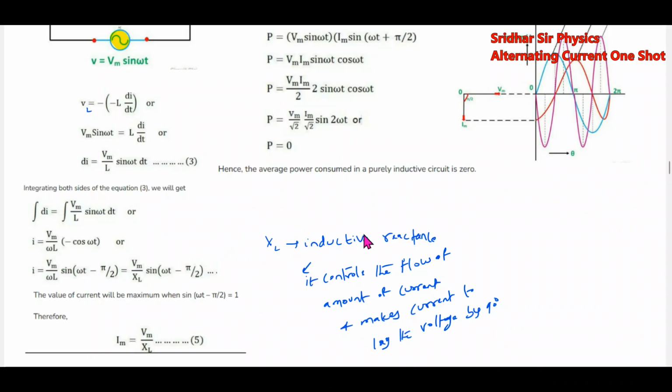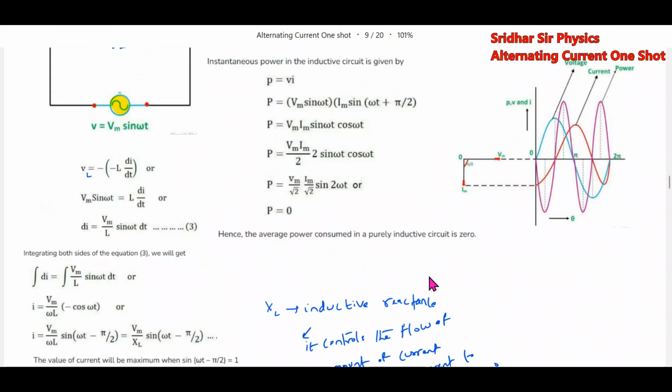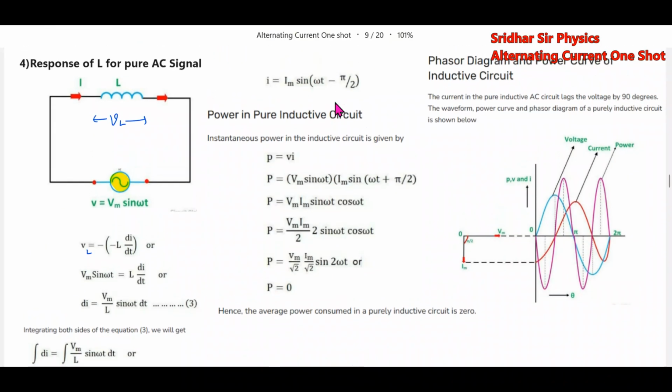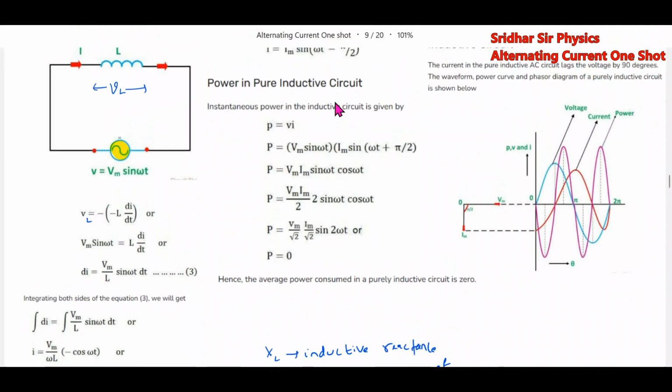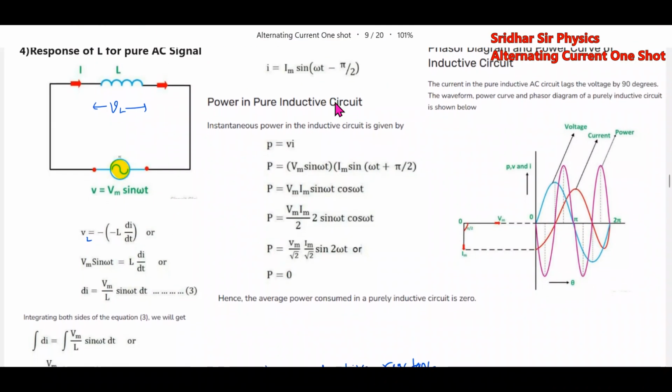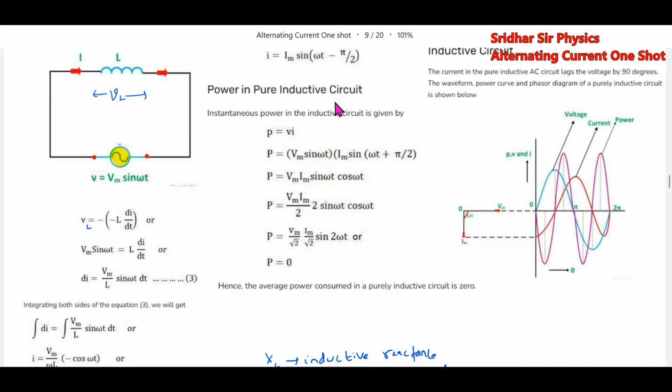What is XL? Called as inductive reactance. What it does, it controls the flow of amount of current. How much of current you want to control through the inductor? Yes, you can control it. Then it makes the current to lag the voltage. So I think some new element we have brought. Earlier, how to control the flow of current? The flow of current we used to control only by the resistor. Now we are having the inductor also. What it does, it will control the flow. So it will make the current to lag the voltage.